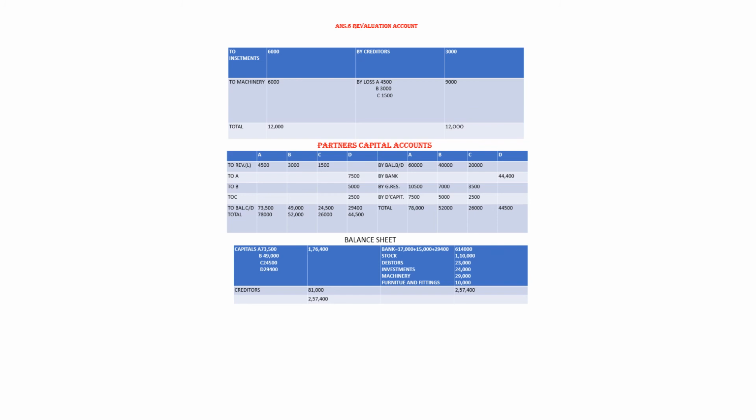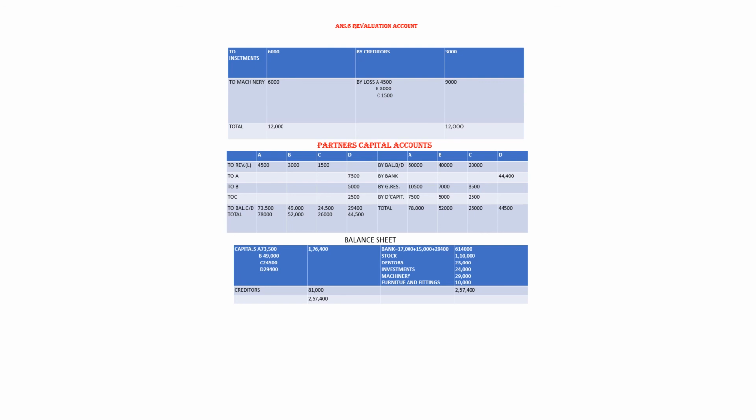By D's capital 7,500, 5,000, 2,500. Because whatever he brings, we will debit cash account to D's capital, then D's capital account to A, to B, to C. The totals come to 78,000, 52,000 and 26,000.